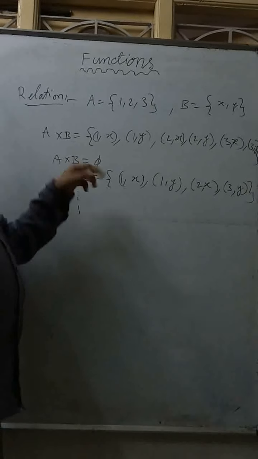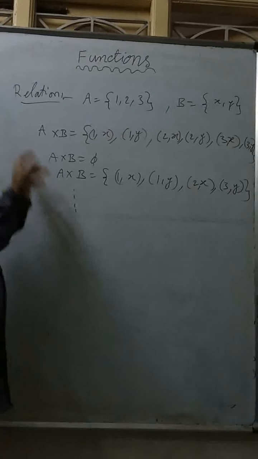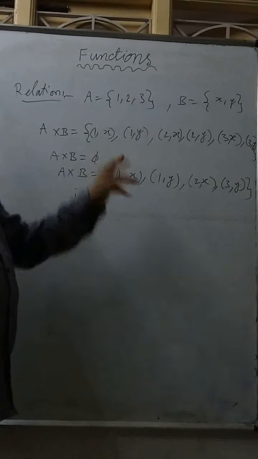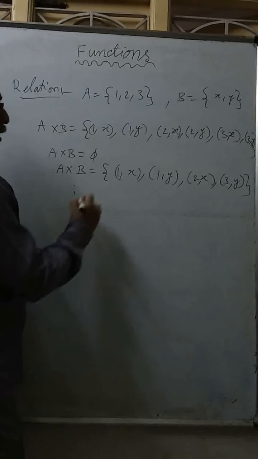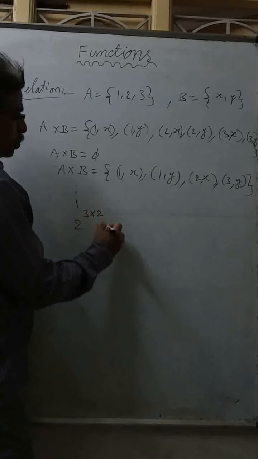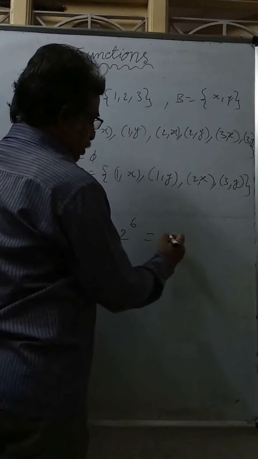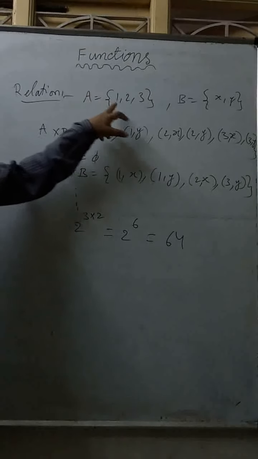Another type: a subset of A cross B. Say, 1 is mapped to x, 1 is mapped to y, but 2 is mapped to x, 3 is mapped to y. Like this we can make 2 power 6 relations, which is nothing but 64 relations we can make with these elements.